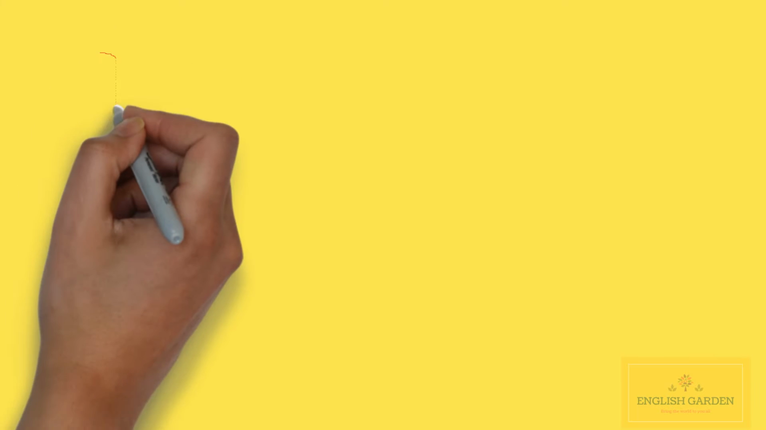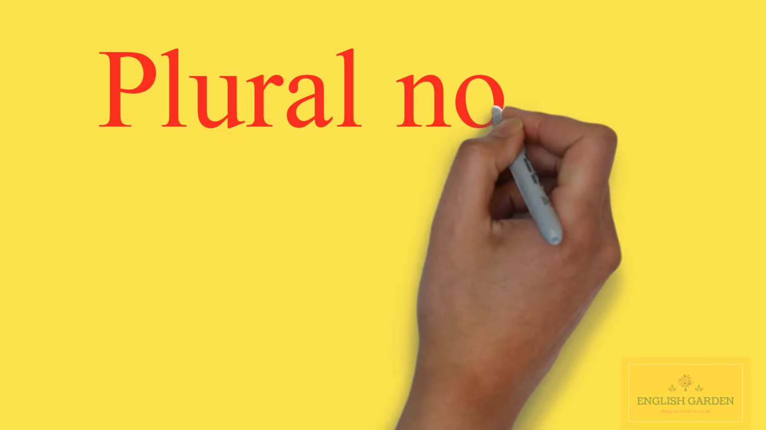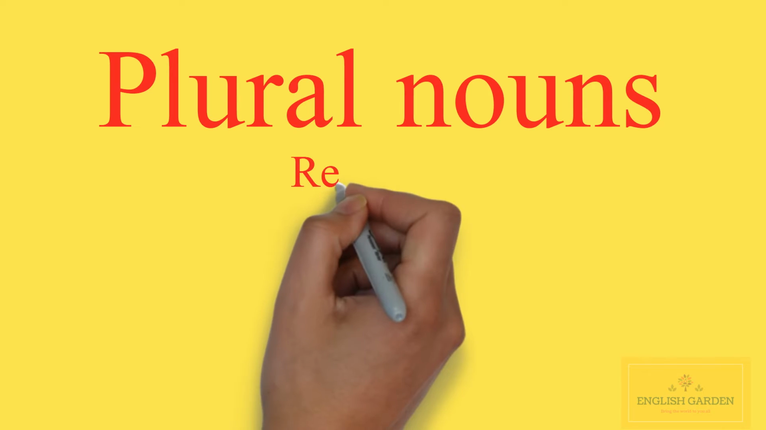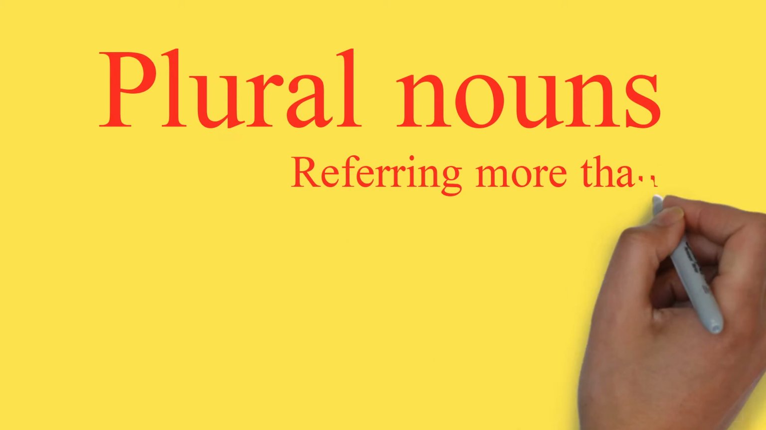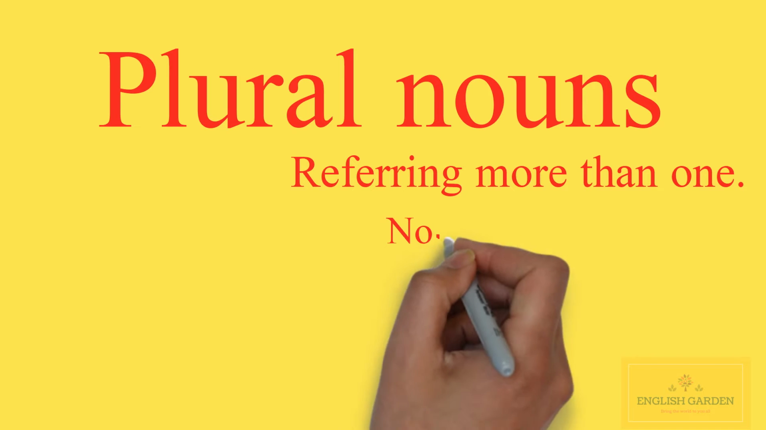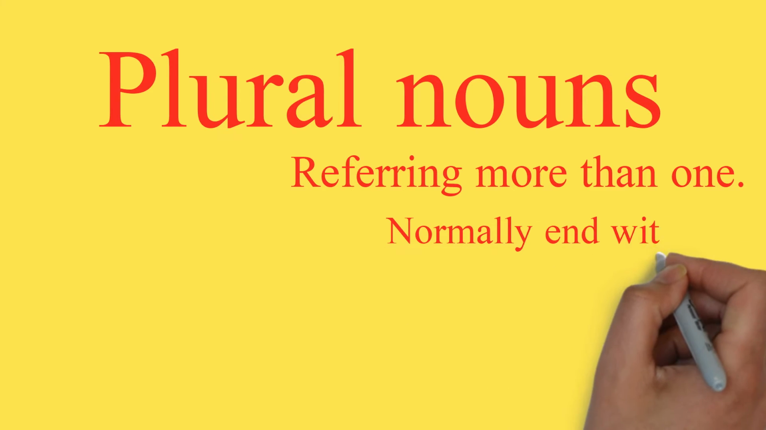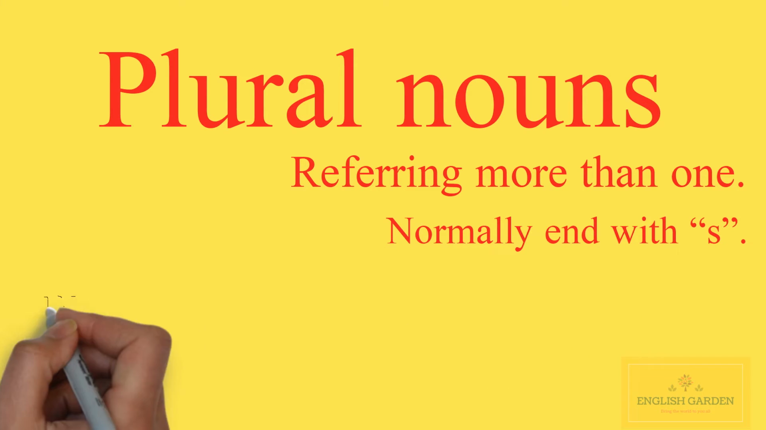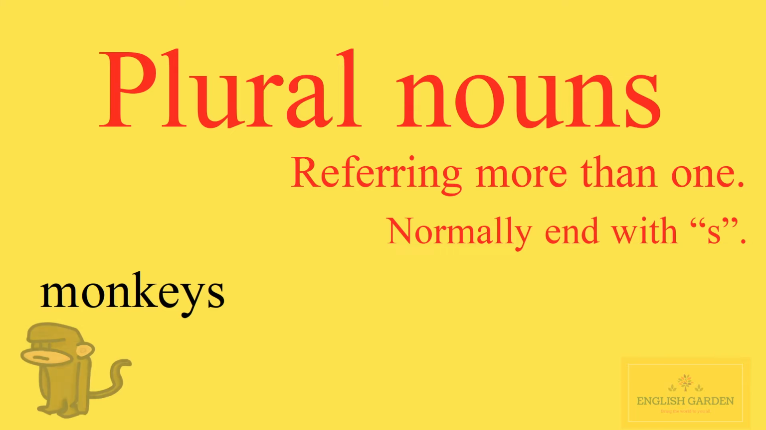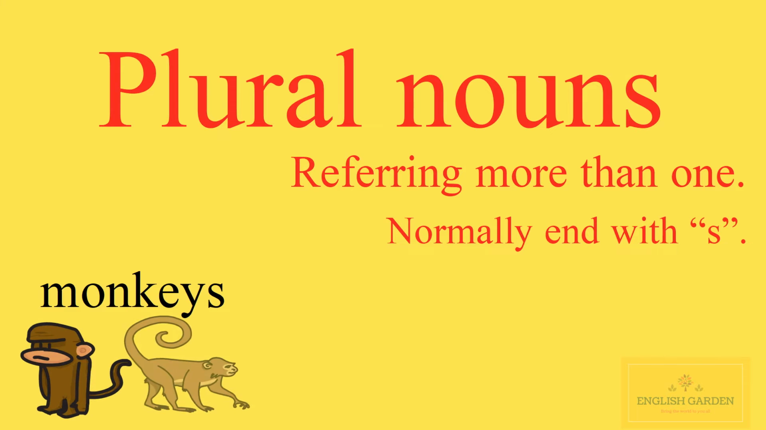Plural nouns. Plural nouns are nouns that refer to more than one person, place, thing, or idea. They normally end with s. For examples: monkeys, rabbits, trees.